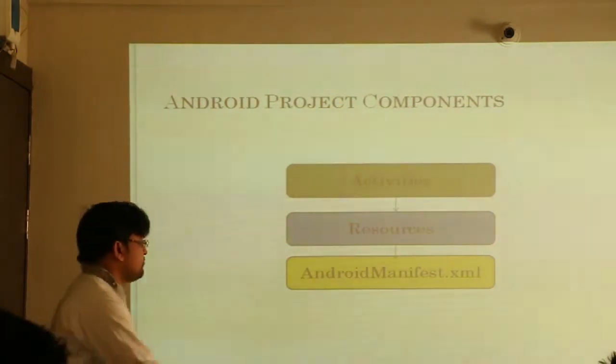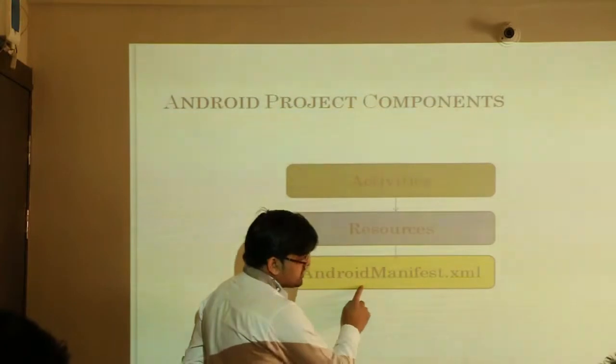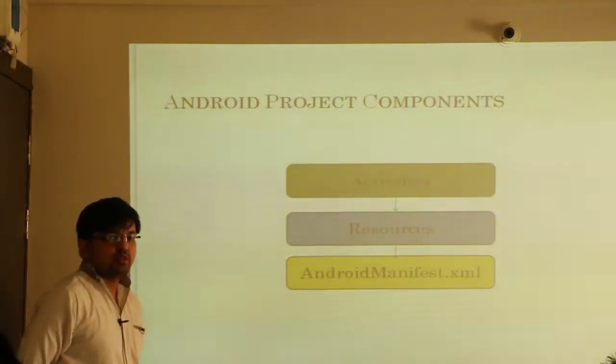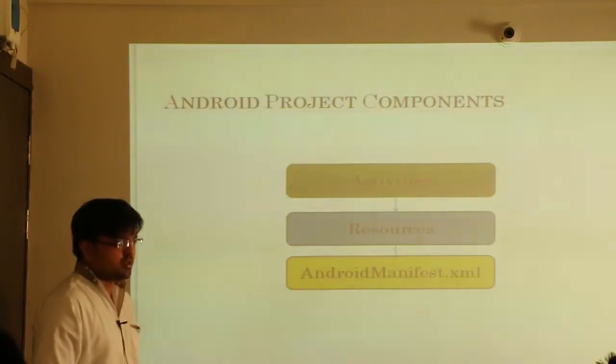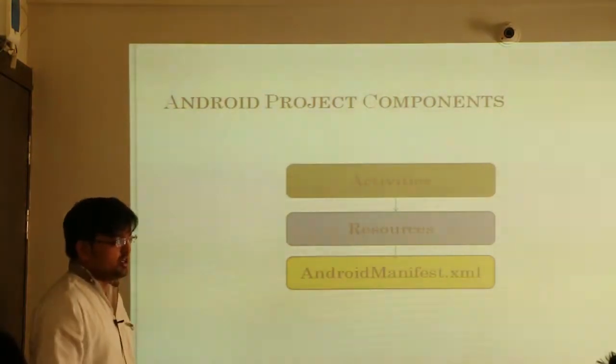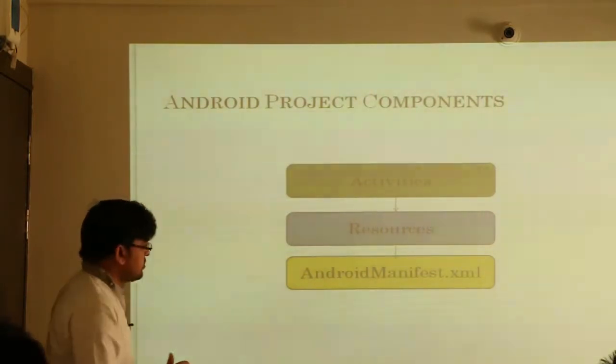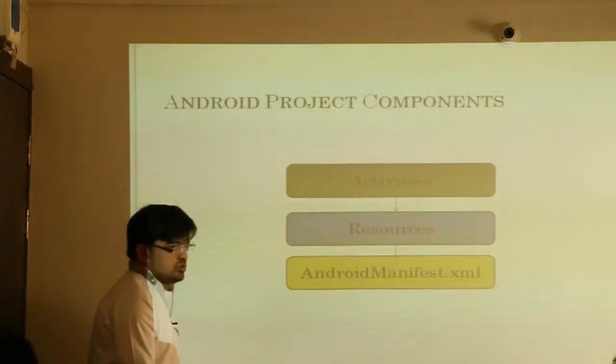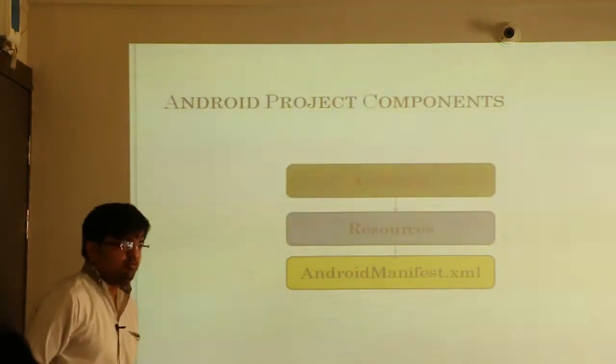And third and fourth main important file is Android manifest.xml. Okay, so that's the master configuration file of your project. It has all the details, that what all activities you have, what all services you have, okay, and what is the permission that the app is asking for. So all those details will be there in manifest file.